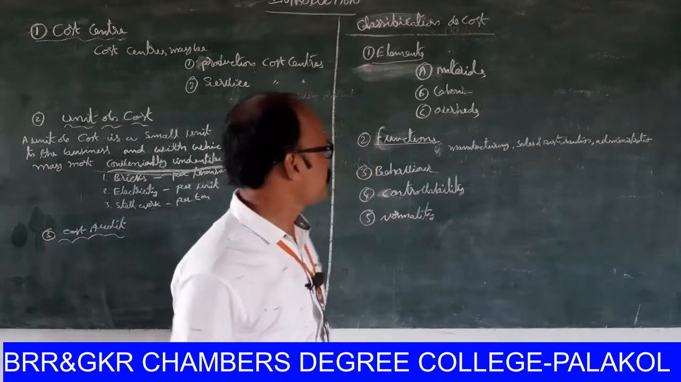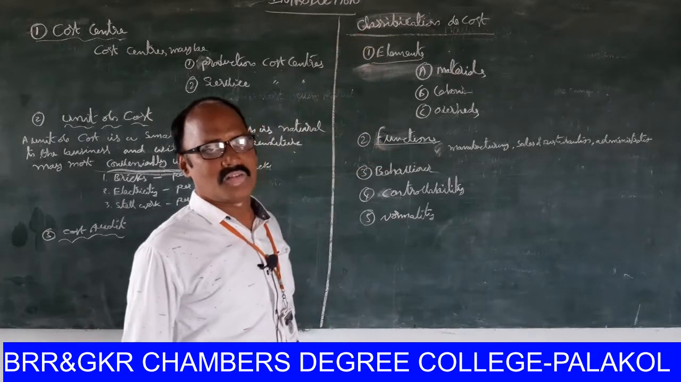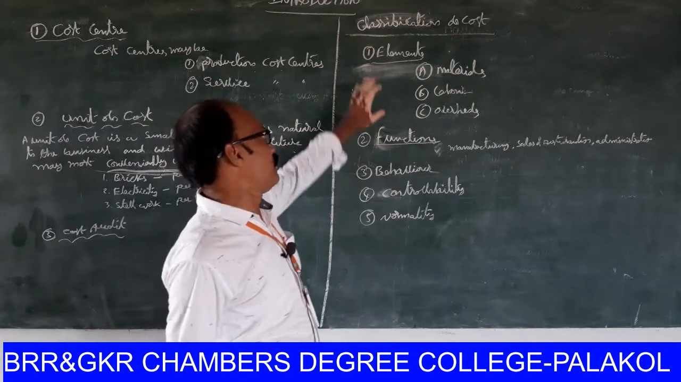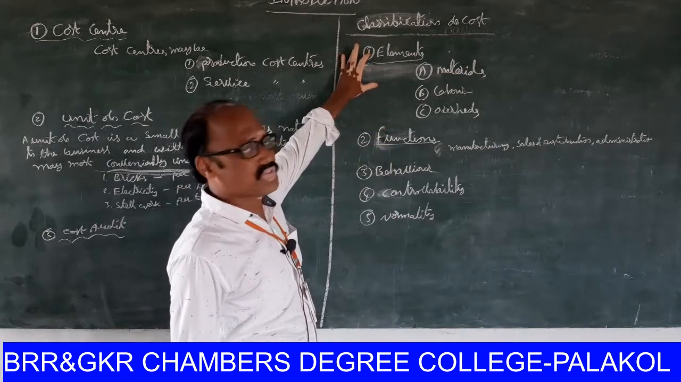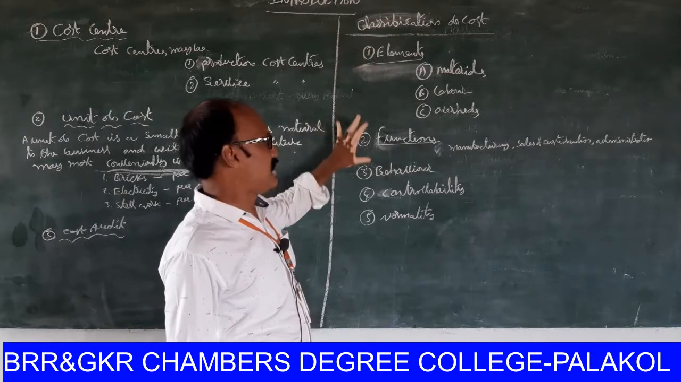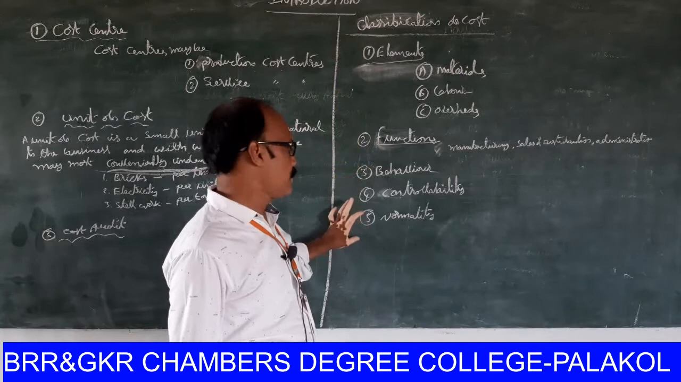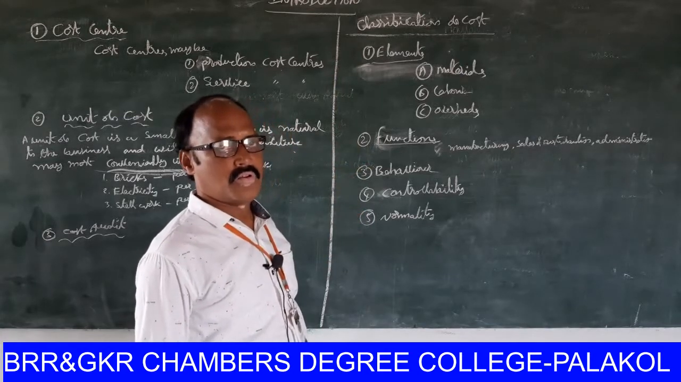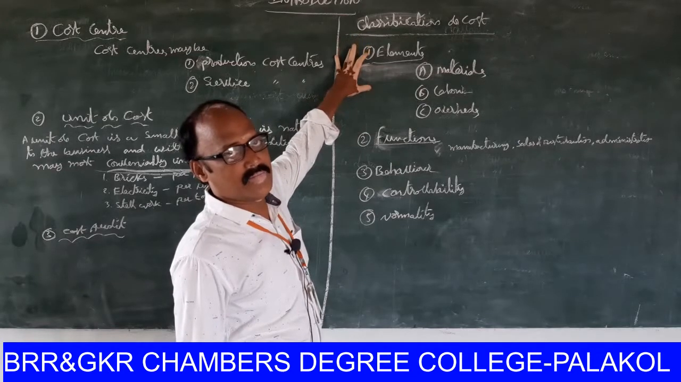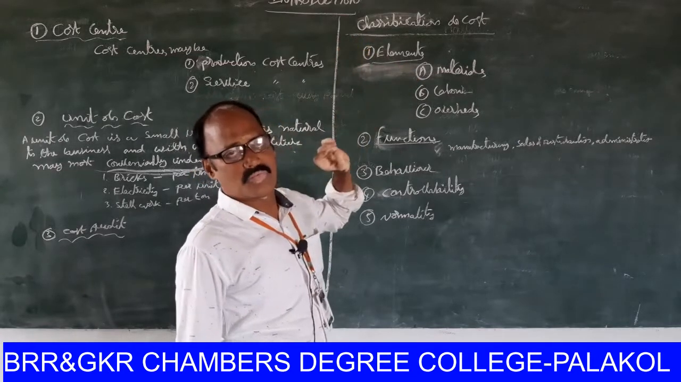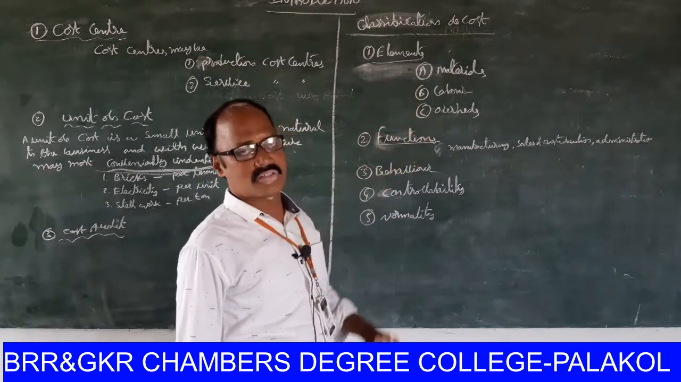Okay, next one. The most important one is classification of cost. The classification of costs is, first one is elements. It is classified by elements, functions, behavior, controllability and normality. Okay, elements. The elements are classified into three types: materials, labor and overheads.